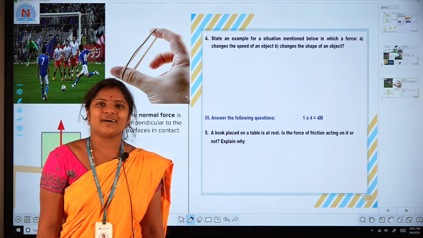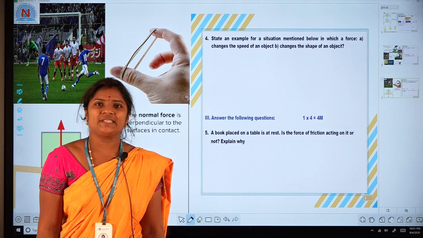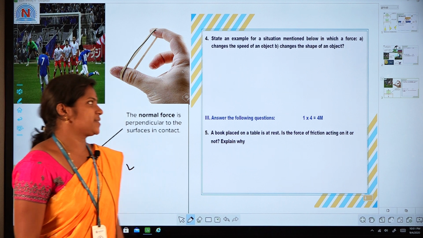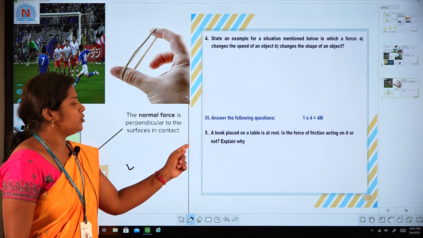Today our amazing assignments in class 8 physics are related to force. So let us move on to the first question.